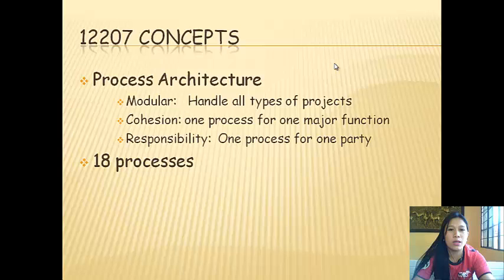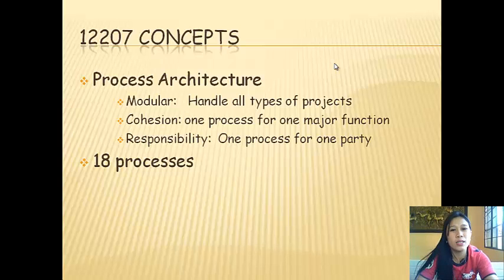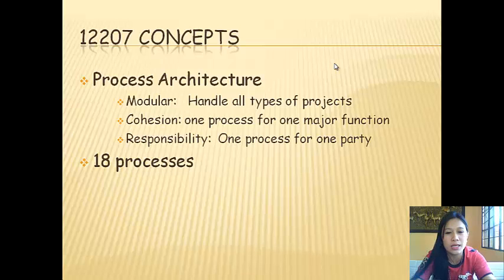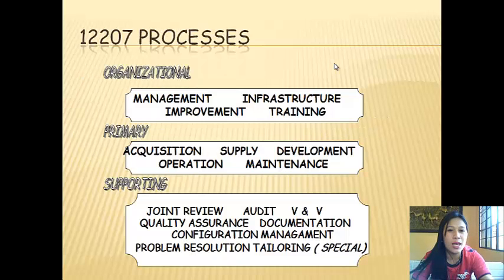12207 concepts. The process architecture is modular, with cohesion and responsibility. Modular means it handles all types of projects. Cohesion means one process for one major function. Responsibility means one process for one party, and there are 18 processes. The 12207 processes are organizational, primary, and supporting.